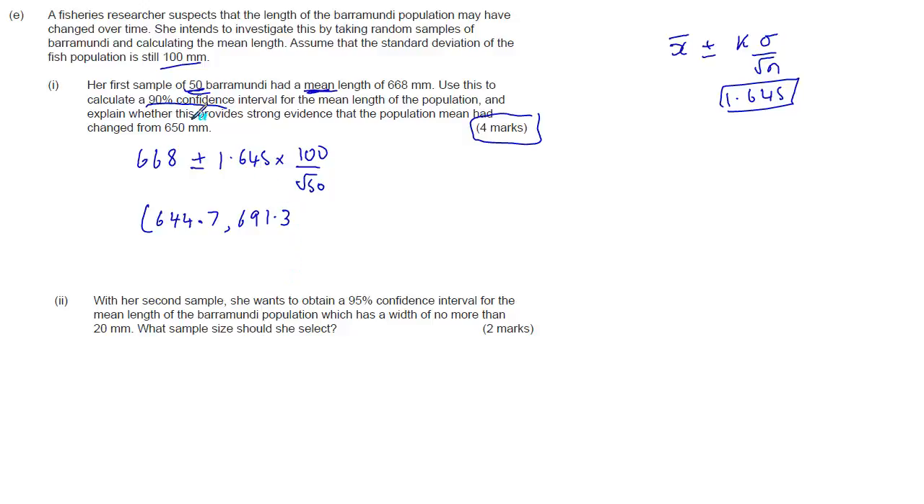Now, the original 650 is within this, so it doesn't provide strong evidence that the population has changed. So 650 is within the confidence interval, so no indication of change.